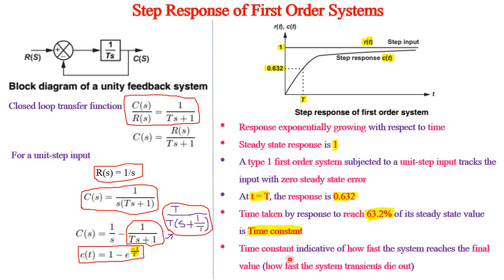So, time constant is actually indicative of how fast the system reaches final value. For example, if we take still more time constant, what would have happened is, instead of this exponential rise, probably the exponential rise would have become like this. If we still increase time constant, it will go like this. Therefore, in that case, time constant indicates that the system takes more time to reach the final value. So, more the time constant, more the system takes to reach the final value, or more time it takes for the system transients to completely die out.